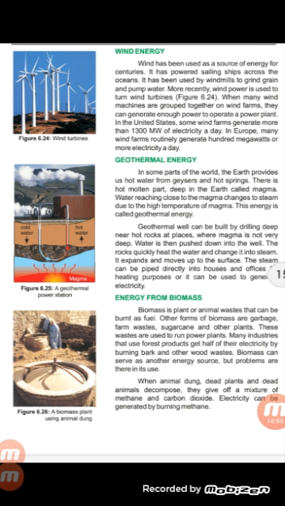Wind is a major source of energy, and we have used wind as a source of energy for centuries. Wind energy is used to power sailing ships across the oceans, and it is also used for windmills to grind grain and pump water. Wind power is also used to turn wind turbines, and when many wind machines are combined together on a wind farm, they can generate enough power to operate power plants.